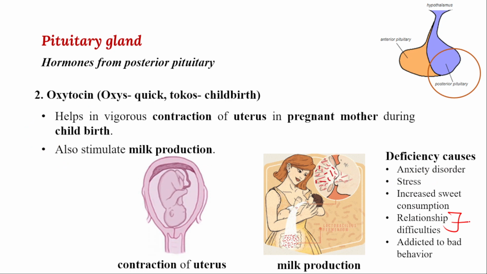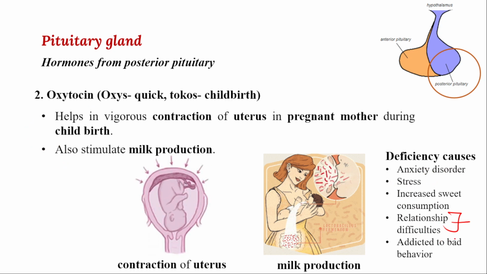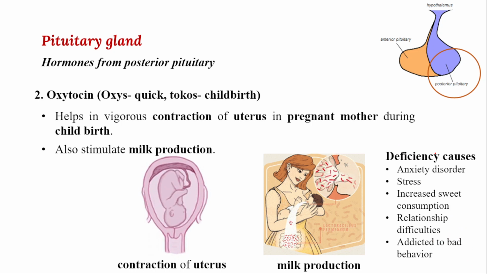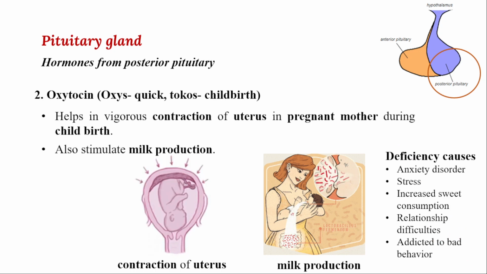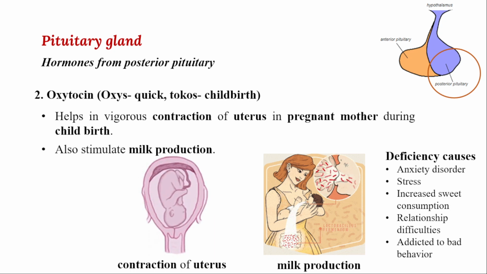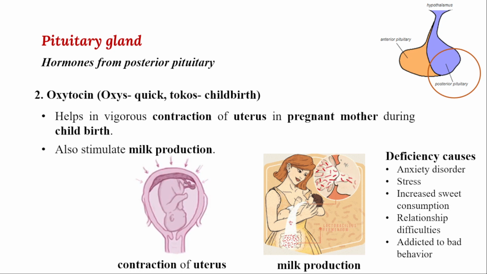Even relationship difficulty and mood swings will take place, and addiction to bad habits will take place whenever oxytocin is not proper. Remember, in women, if they are addicted to bad habits, definitely there may be a deficiency of oxytocin also.